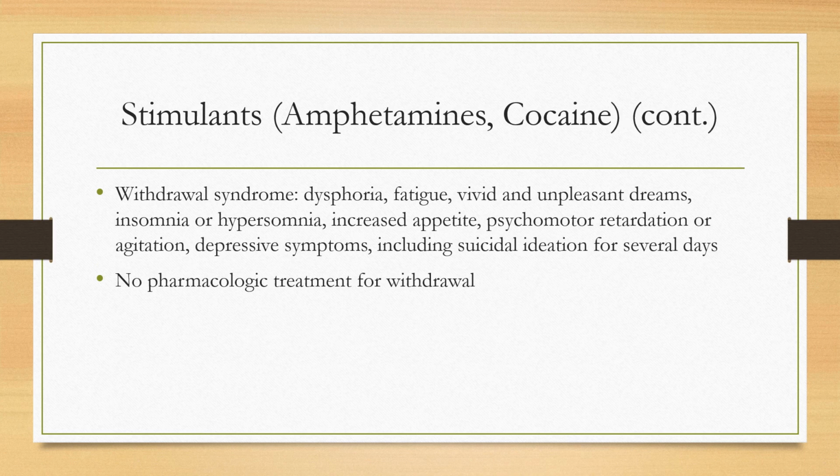Treatment includes chlorpromazine or Thorazine, which controls hallucinations, lowers the blood pressure, and relieves nausea. Withdrawal happens in a few hours to a few days and is not life-threatening. The person may experience marked dysphoria, fatigue, vivid or unpleasant dreams, either insomnia or hypersomnia, increased appetite, and psychomotor retardation.